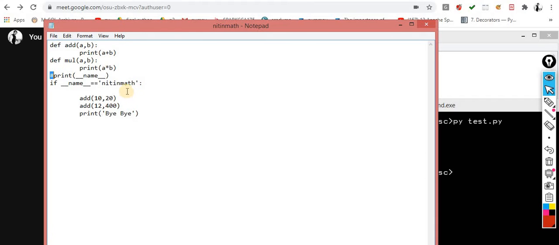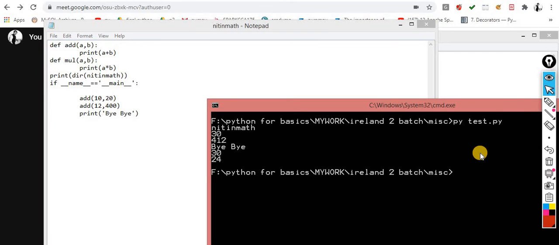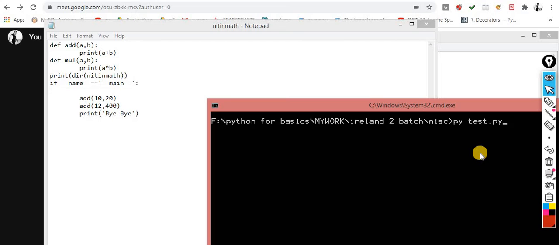Otherwise it will contain __main__. If you want to check all the special variables which are assigned over here, you can check with the help of dir of nitin math. Automatically the interpreter assigns some special variables for its own reference whenever you are executing.